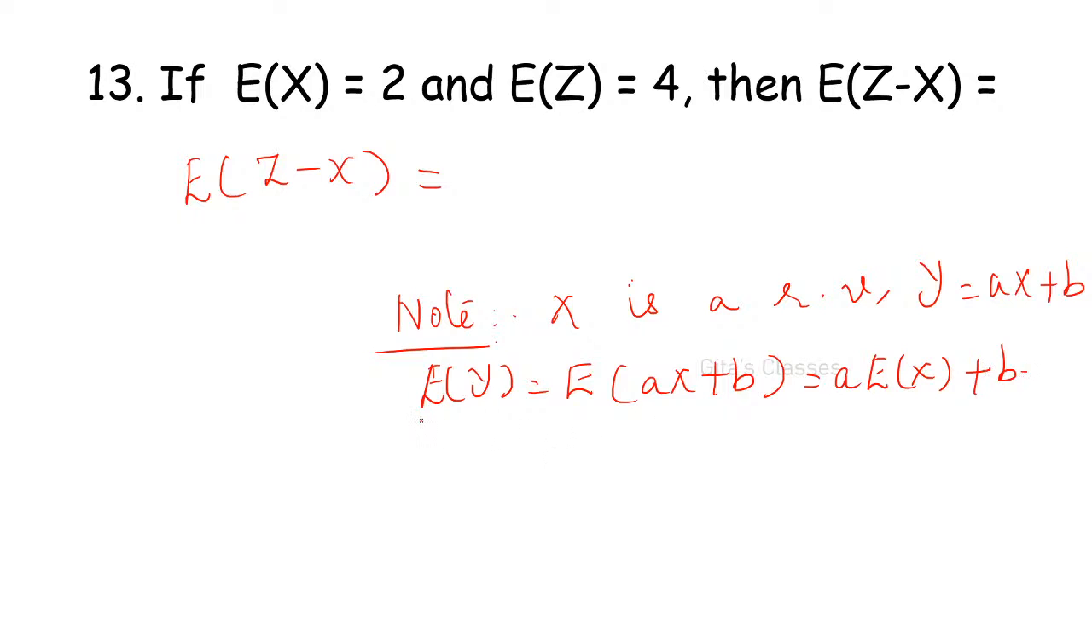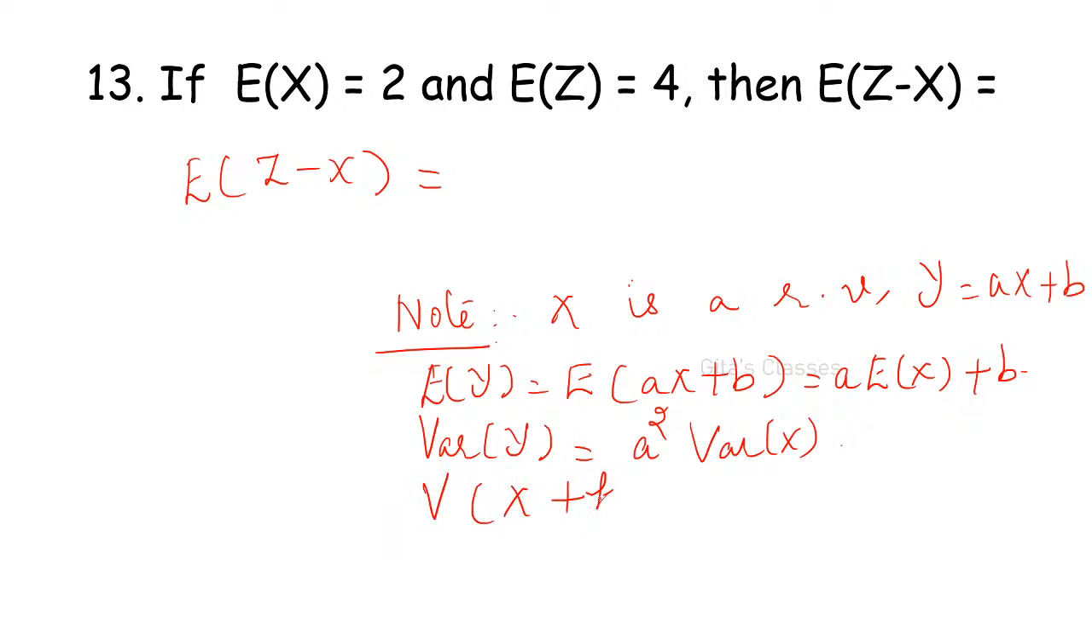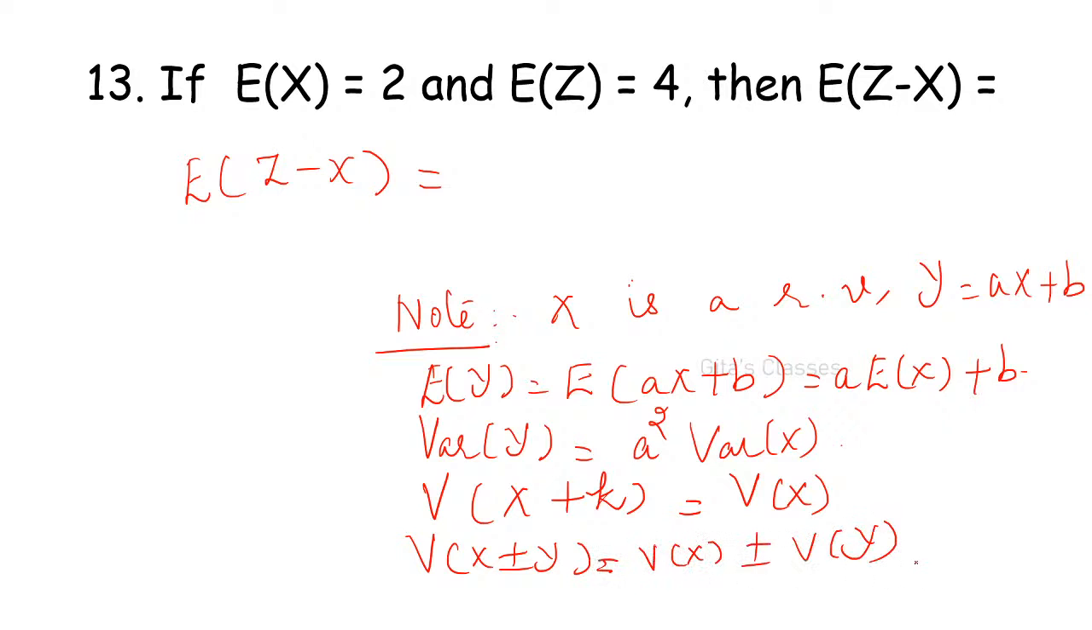And variance of y is equal to a squared into variance of x, because variance of a constant is 0. Variance of a constant is 0. You have to remember these things: variance of x plus k is equal to variance of x only. Similarly, variance of x plus or minus y is variance of x plus or minus variance of y. These are all results I have already explained in the classes.